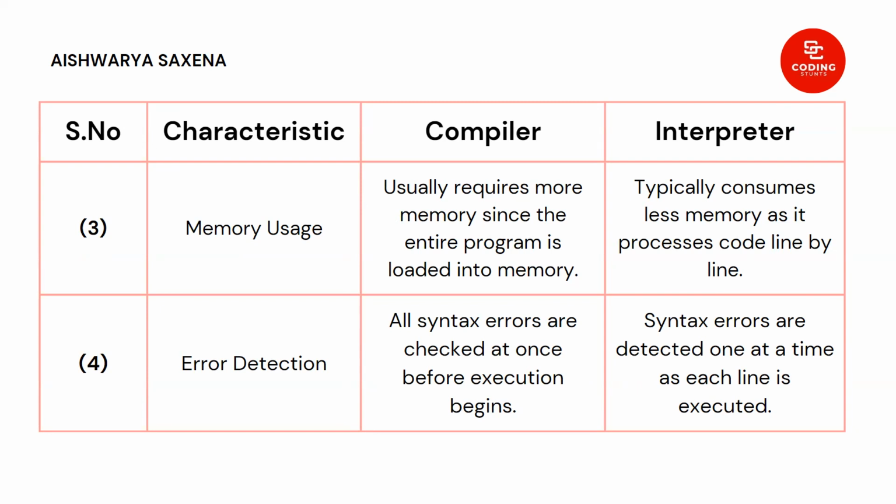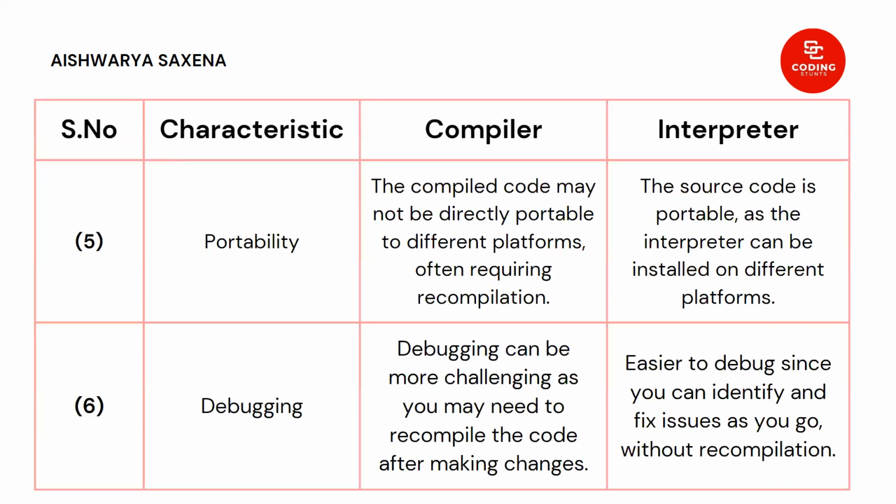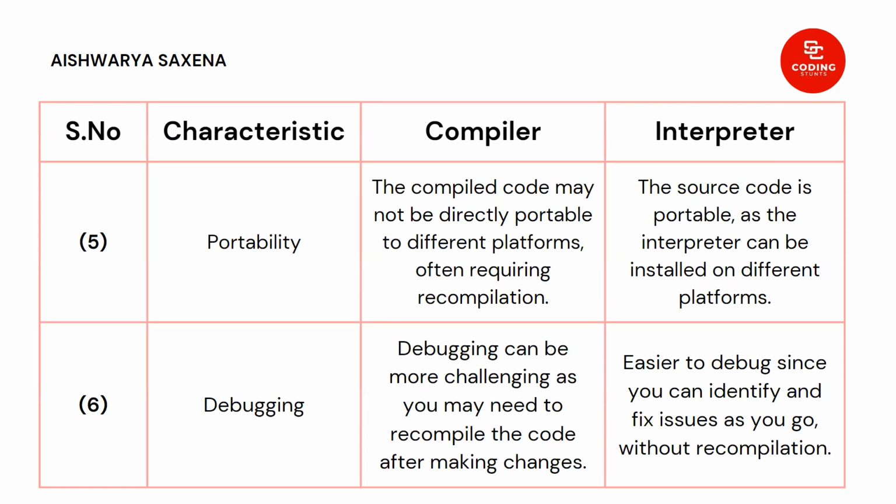When we talk about error detection, in the case of the compiler, all syntax errors are checked at once before execution begins. Whereas in the case of the interpreter, syntax errors are detected as each line is executed, because the execution goes line by line. Then portability comes into the picture. Which one is more portable, and what are the differences?